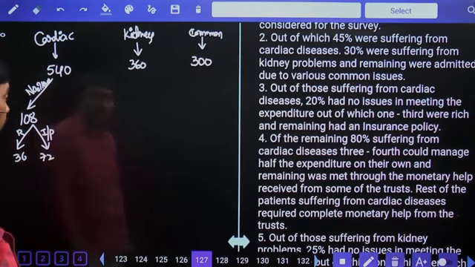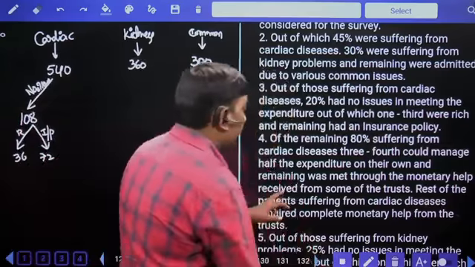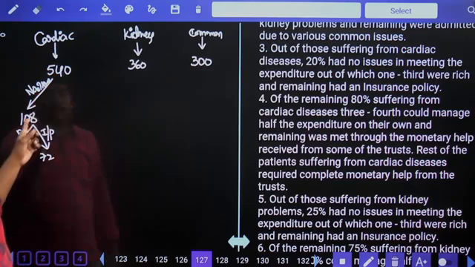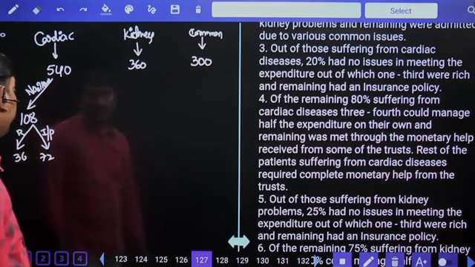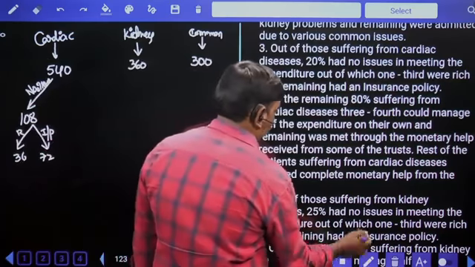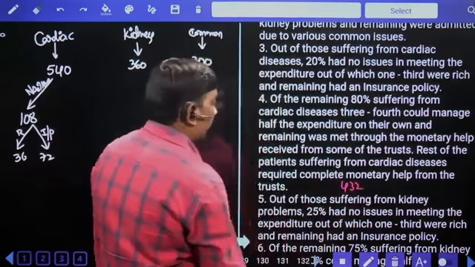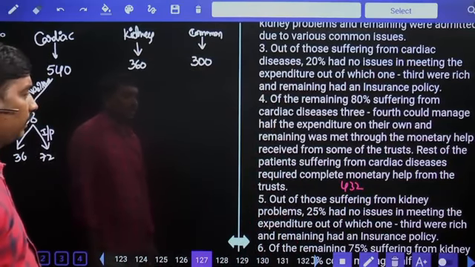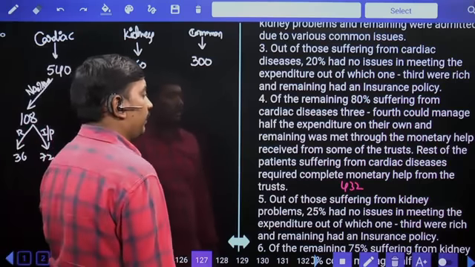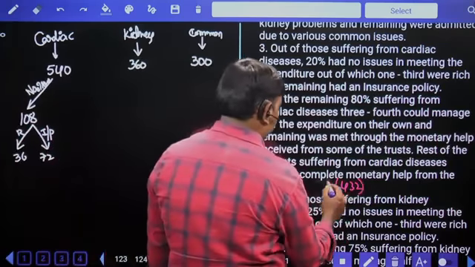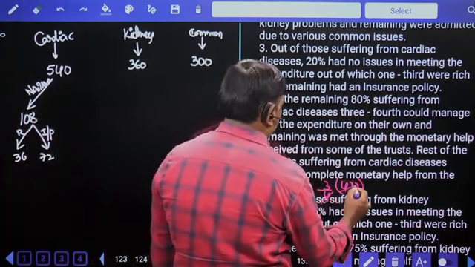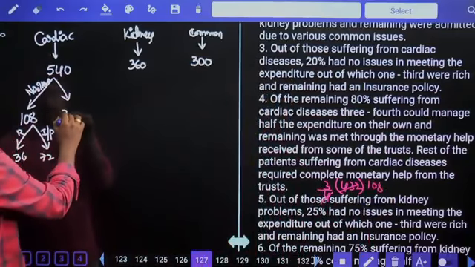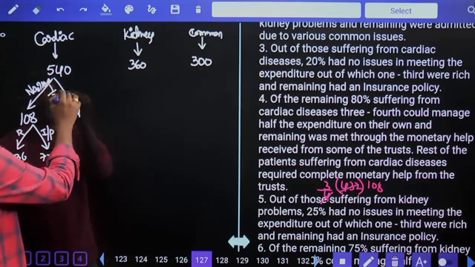Of the remaining 80% suffering from cardiac diseases. Out of 540, already 108 is over. So remaining 432. In that 432, 3/4 could manage half of the expenditure on their own, and the remaining was met through the monetary help received from some trust. 1/4 value 108, 3 times means 324 members. 324 members can manage half on their own. So remaining from trust.